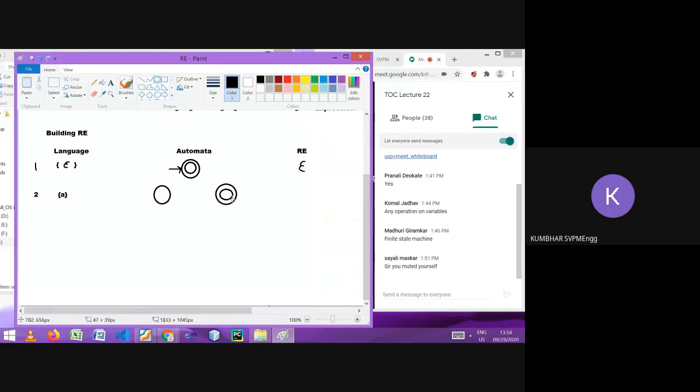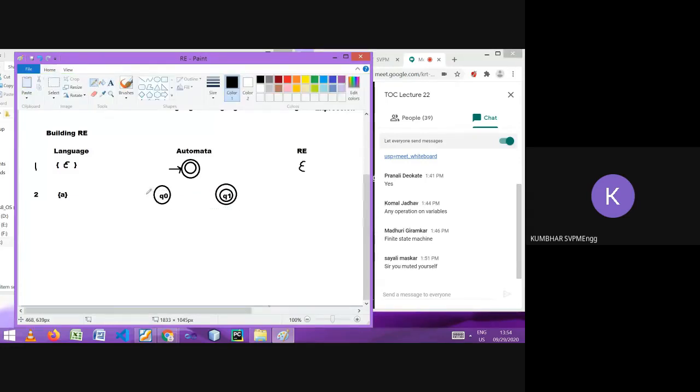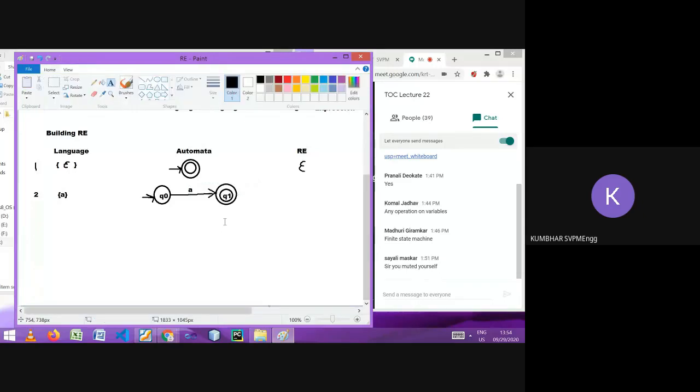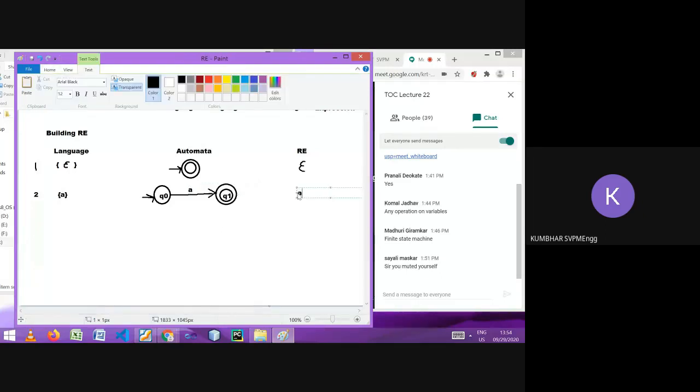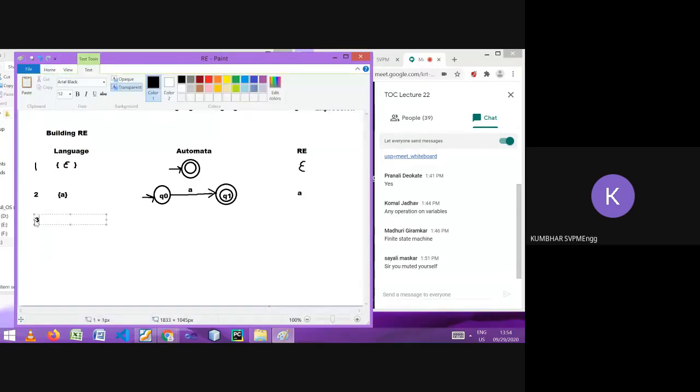Say this is Q0 and this is Q1. Q0 is the initial state. When it reads A, it will go to the final state. Like this, for a language which contains only one string, that is A, we can draw the finite automata, and the regular expression for it is A. Quite simple.